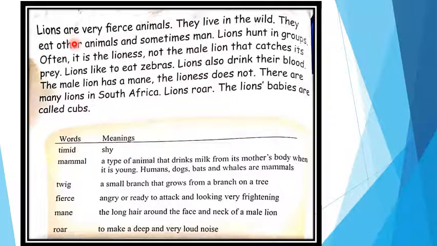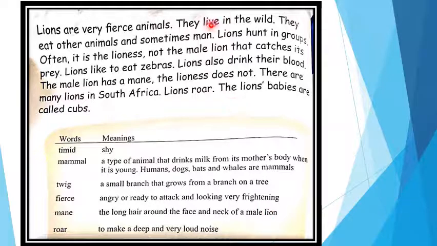Now let's know about lions. Lions are also animals, and this unit is about giraffes and lions. So lions are very fierce animals. ये बहुत ज़्यादा fierce animals होते हैं. What is the meaning of fierce? Lions are very angry. इनको बहुत गुस्सा आता है. They are very angry and they are always ready to attack other animals. The meaning of fierce: angry, ready to attack and frightening.